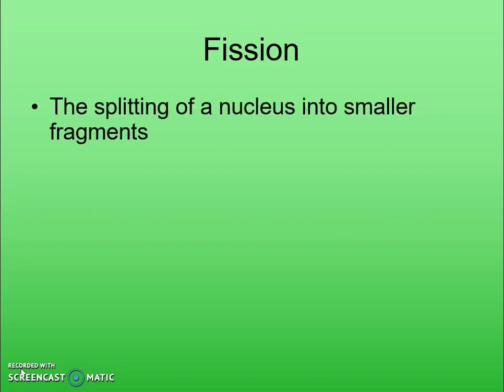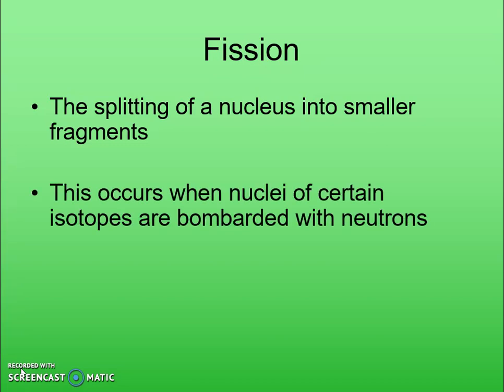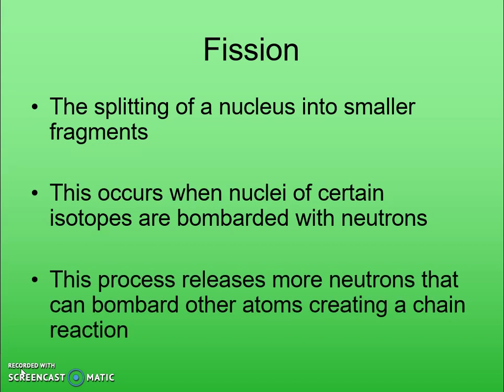When the nucleus gets too large and too unstable, it can break up into smaller fragments. We can make this happen on our own by bombarding the nuclei of different atoms with neutrons to build up the mass of that nucleus, causing it to become unstable. When that happens, it releases many more neutrons, which then bombard other atoms, creating a chain reaction. As this happens, it gives off a lot of energy, and that energy we capture and use to create electricity.